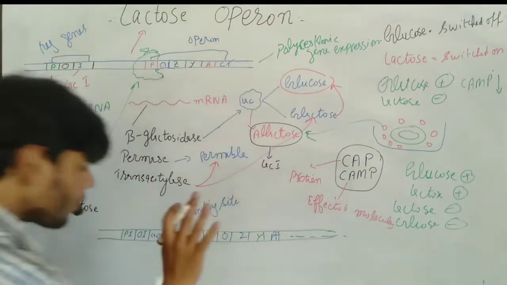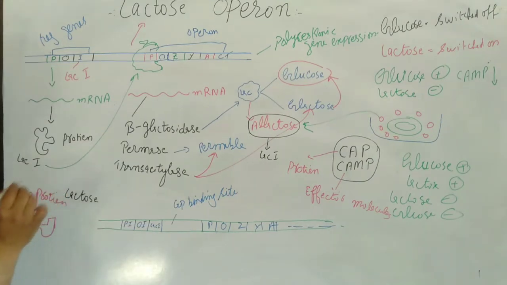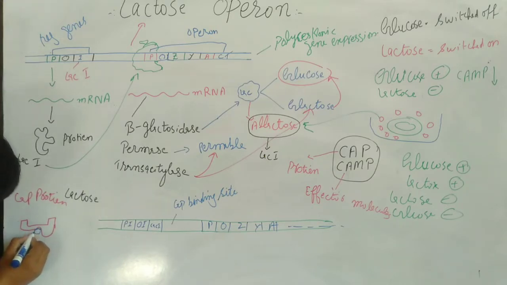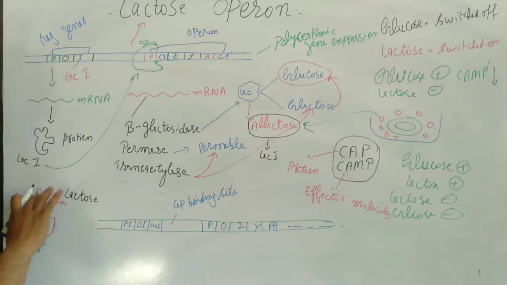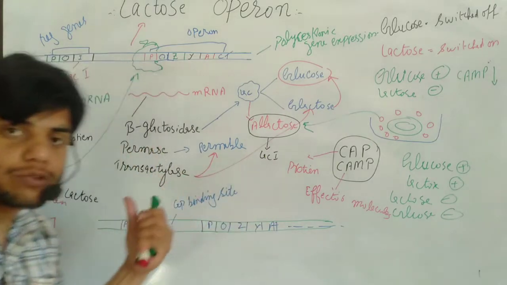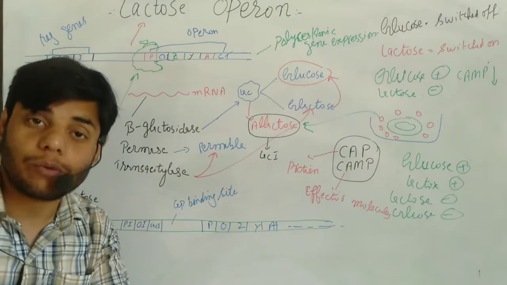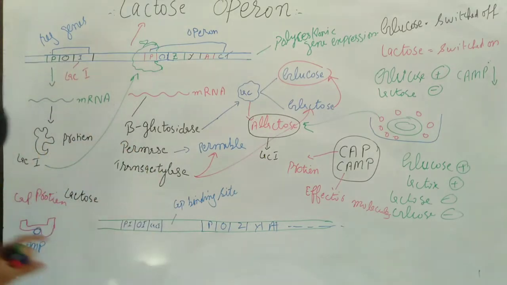Normally, what happens? We already have the CAP protein. This is the CAP protein, as you can see. And this is cAMP. So when CAP and cAMP connect to each other, this enzyme is converted into a holoenzyme. This is an apoenzyme, meaning the inactive form of the enzyme. When it is connected, it is converted into the active form, which we call the holoenzyme, and we get a complex. This complex is called a CAP-cAMP complex.